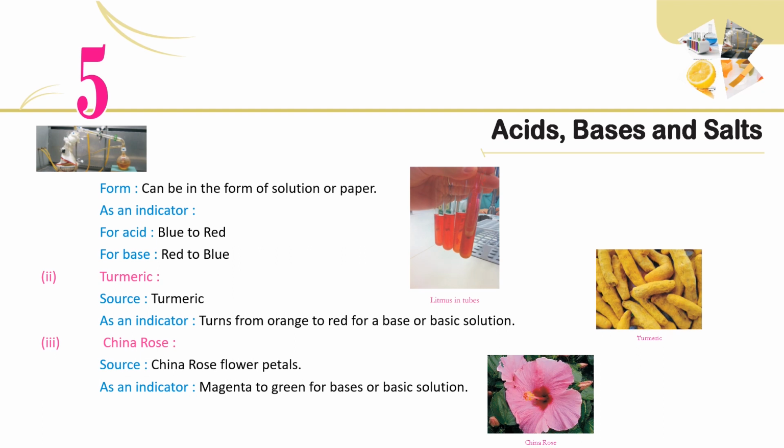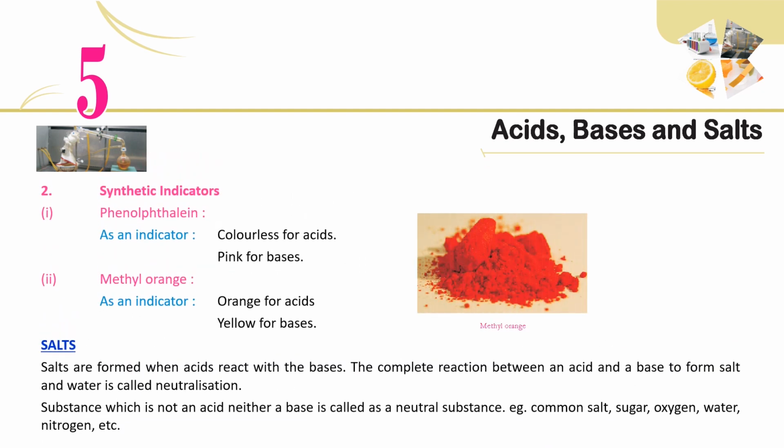2. Turmeric. Source: turmeric. As an indicator, turns from orange to red for a base or basic solution. 3. China rose. Source: China rose flower petals. As an indicator, magenta to green for bases or basic solution. 2.